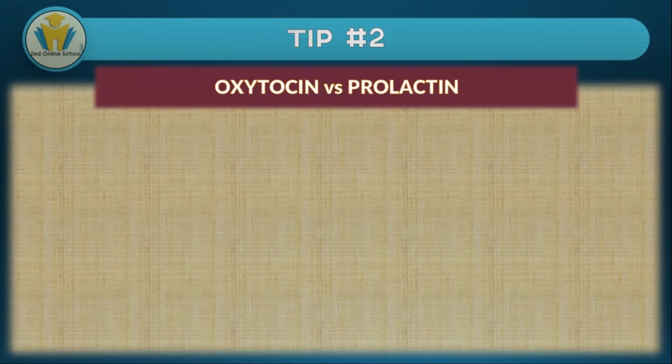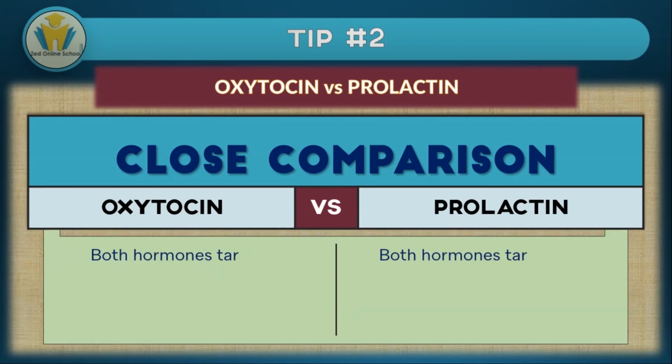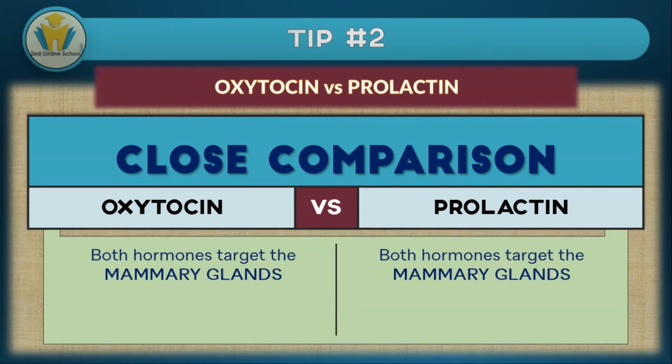The second tip is about oxytocin and prolactin. These two might be confused, but you should be able to make this close comparison. One is that both of these hormones are going to target the mammary glands. The differences come here. Oxytocin is going to cause milk ejection, while prolactin is going to cause milk production.